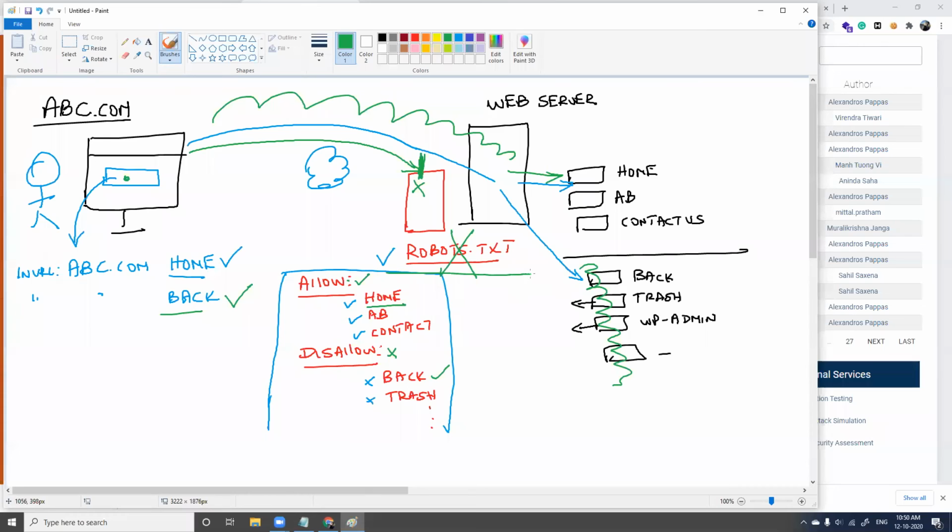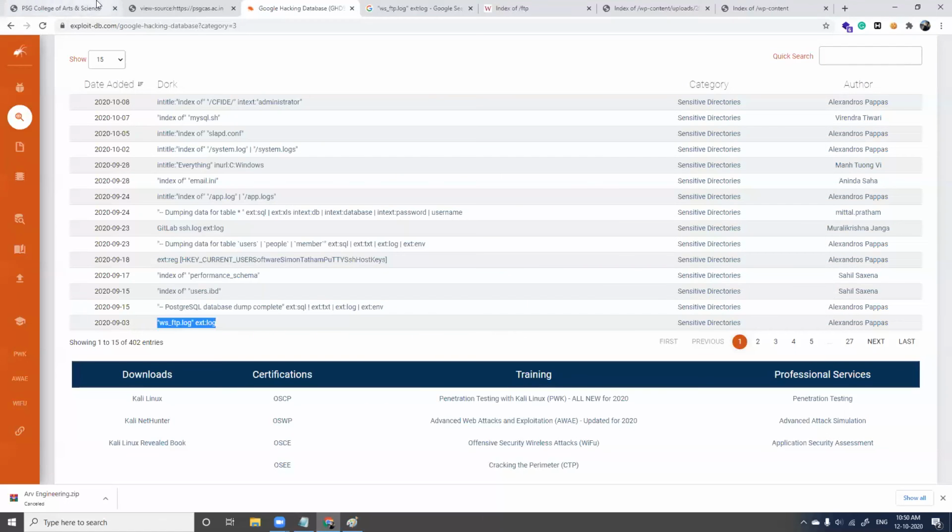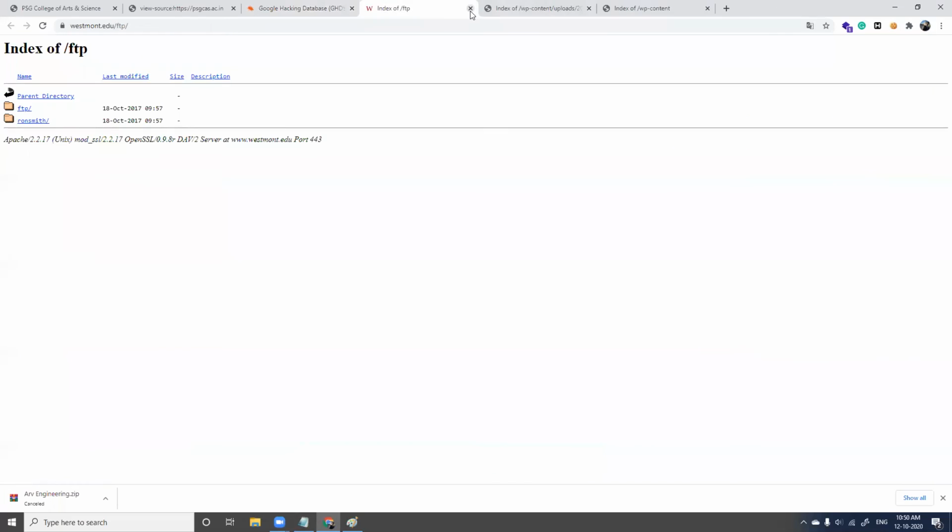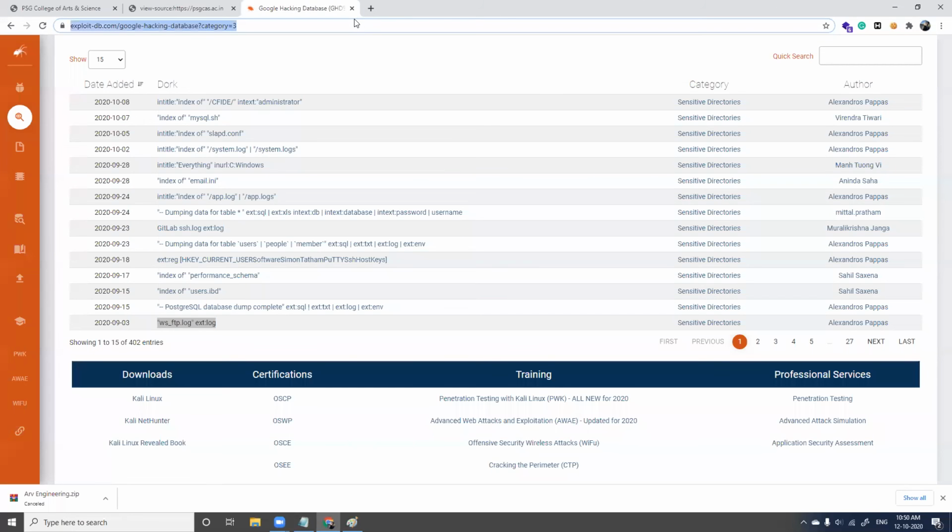In case they have robots.txt properly configured and in place, Google and other search engines would not be able to access sensitive information. You got this? And I'll show you how robots.txt looks like. Close.